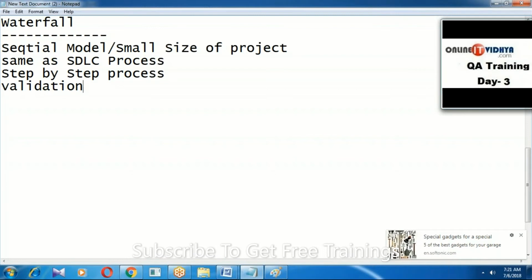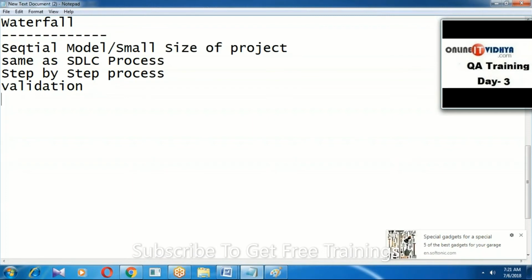Directly after completion of development we perform testing, which is called validation. So in the waterfall model, verification is not required because of the small size of the project. Directly we can perform validation.